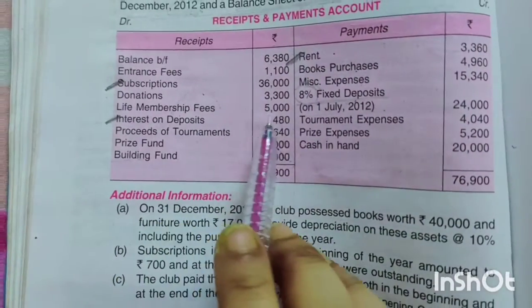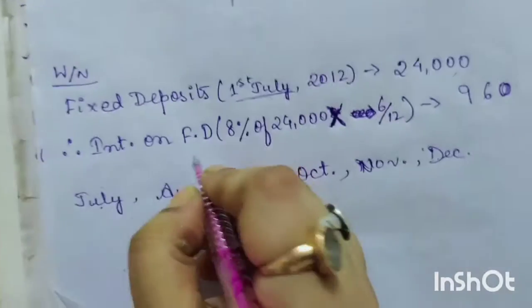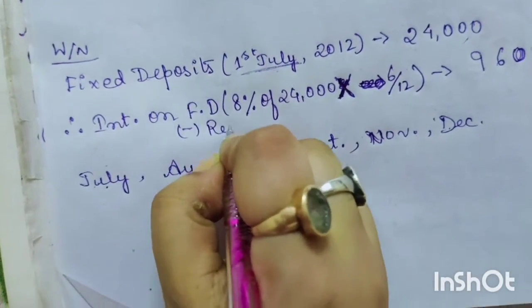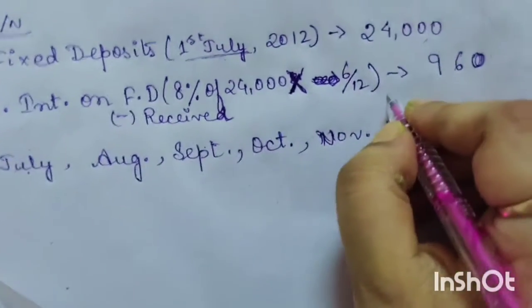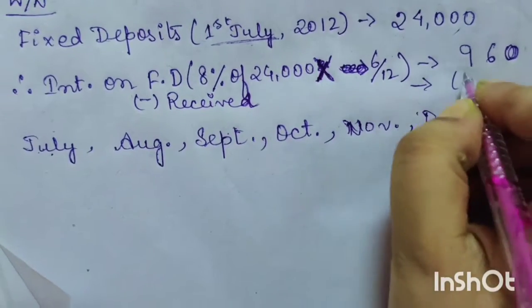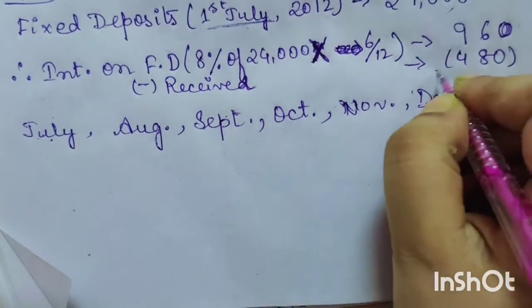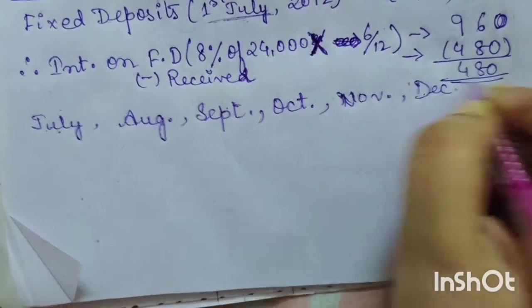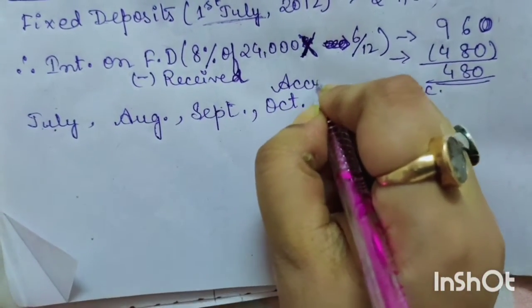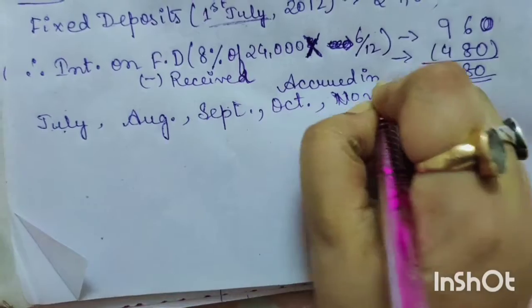So the total interest we are going to get is 960. But during the year, how much we have received? Less received is 480. Then how much is still remaining? 480 is still remaining. That means this is going to be the accrued interest.